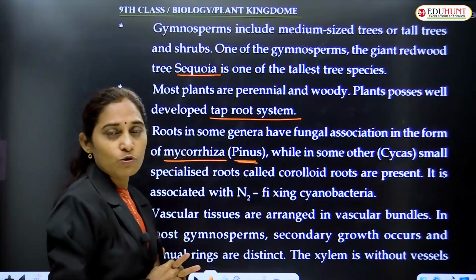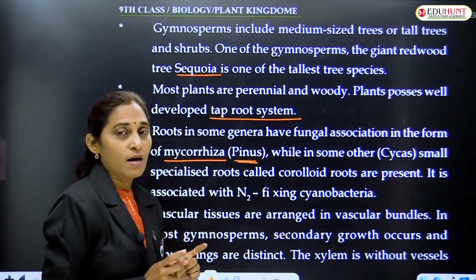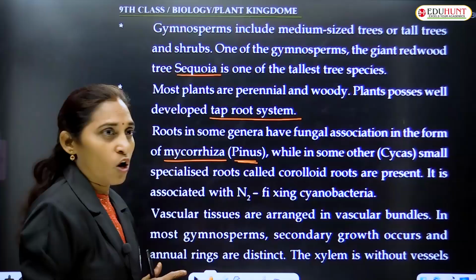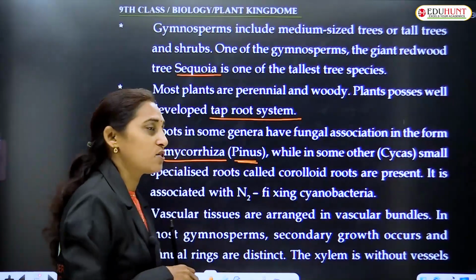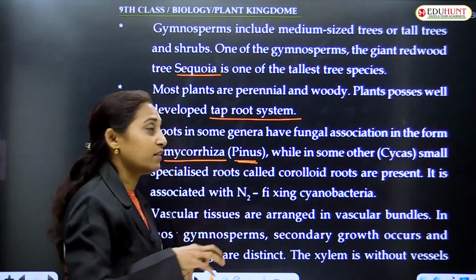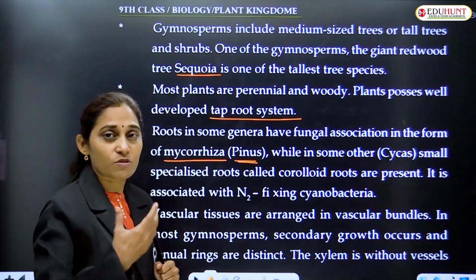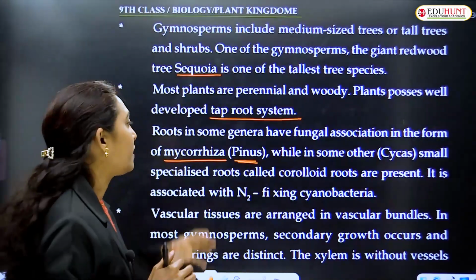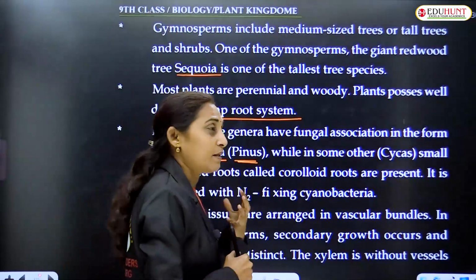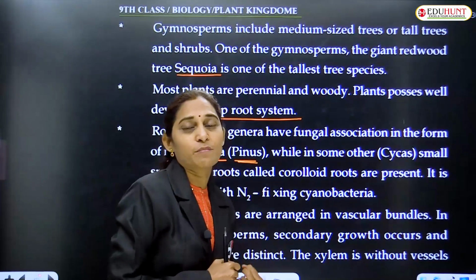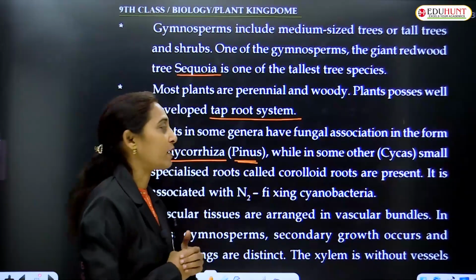What is the use of this association? It is somewhat like a symbiotic association. This helps in solubilization of minerals in the soil. Because of that association, the fungi make the minerals which are insoluble, soluble. That is why it becomes easier for the plant to absorb the minerals. And they increase the availability of nutrients in the surrounding soil.